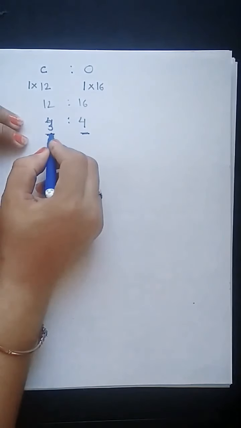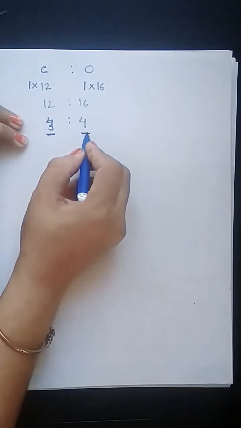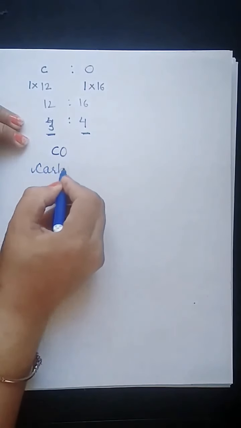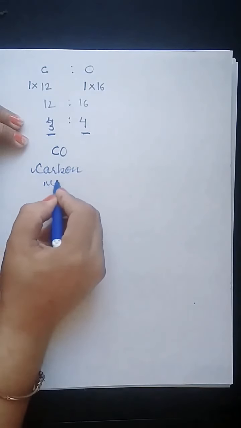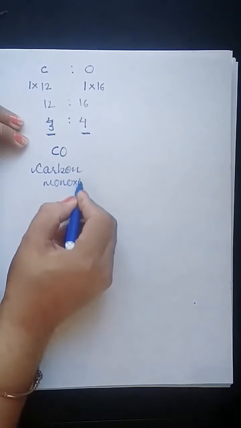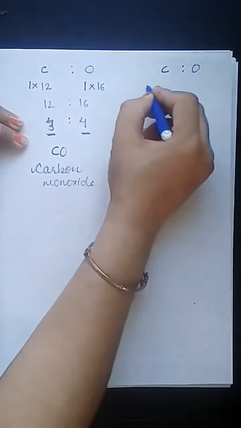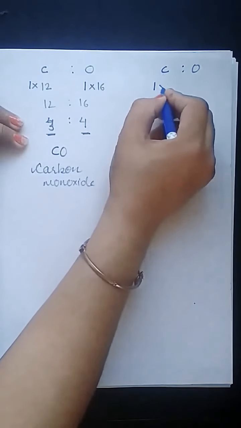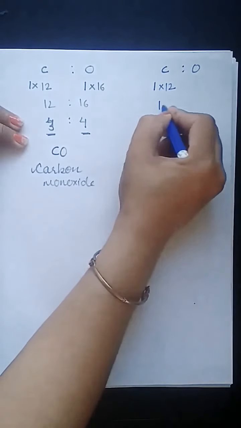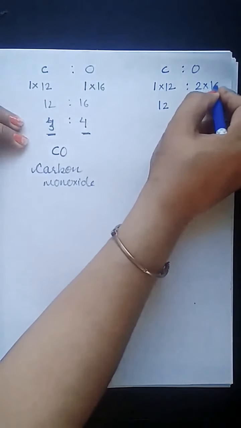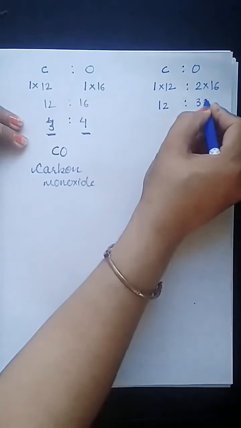For 3 grams of carbon, 4 grams of oxygen are taken, then the compound formed is carbon monoxide. If the same elements are taken in the ratio, 1 atom of carbon, molar mass 12, it will be 12. 2 atoms of oxygen, molar mass 16, then it will be 32.